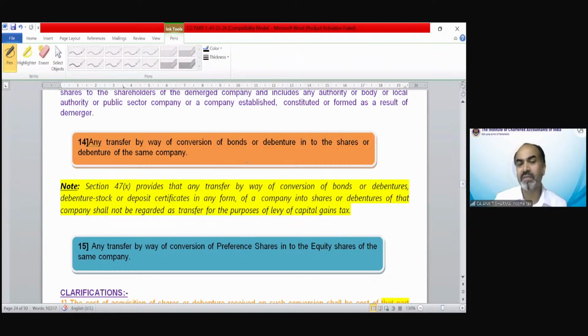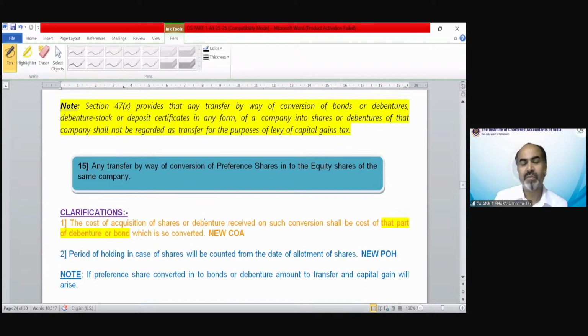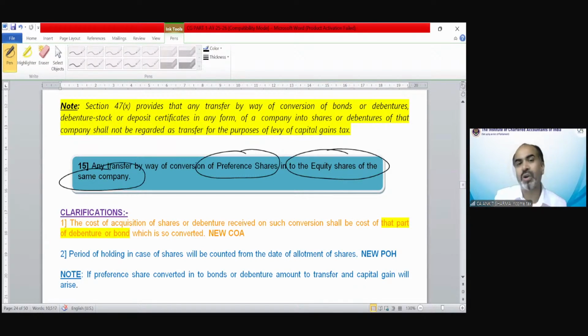Any transfer by way of conversion of bonds or debentures into shares or debentures of the same company is exempted from capital gain. Any transfer by way of conversion of preference shares into equity shares of the same company is also not a capital gain transfer. So if your bonds and debentures have been converted into shares or debentures of the same company, no capital gain. If preference shares have been converted into equity shares, again there would be no capital gain. No issue regarding the previous owner's cost of acquisition or previous year period of holding. There is no issue like that.